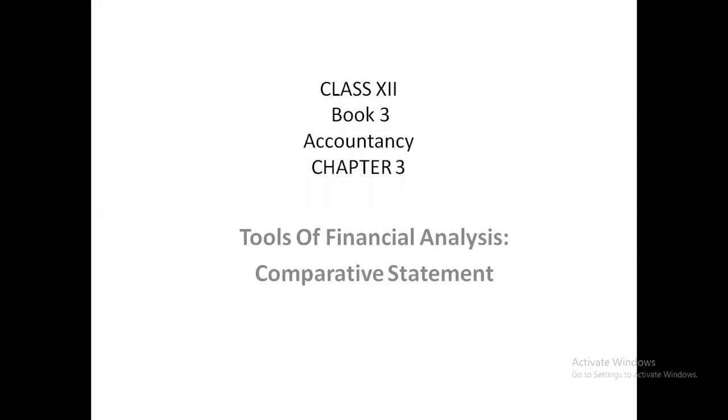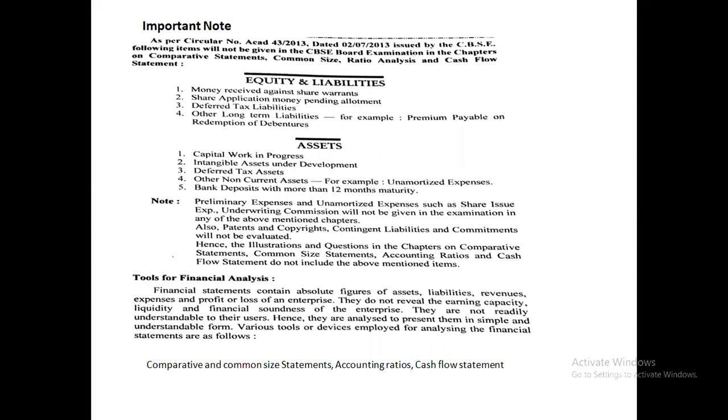Today we'll start Chapter 3, Tools of Financial Analysis, Comparative Statement, Accountancy, Book 3, Class 12th. But before telling you about the comparative statement, I just want to share something with you. Students, in Chapter 1, we have studied the balance sheet. It has two sides, and many heads and subheads, with the equity and liability side as well as the asset side.